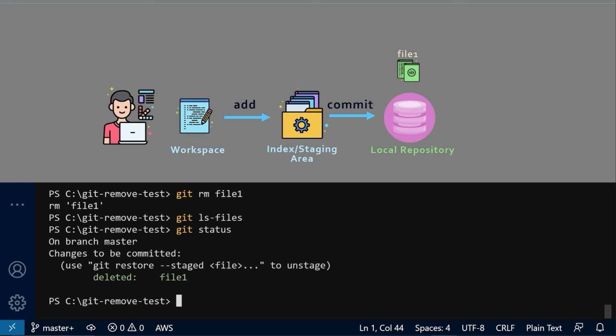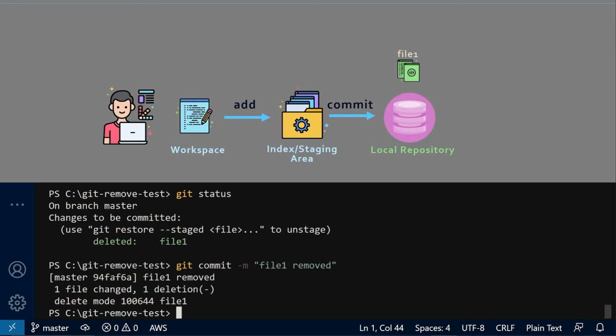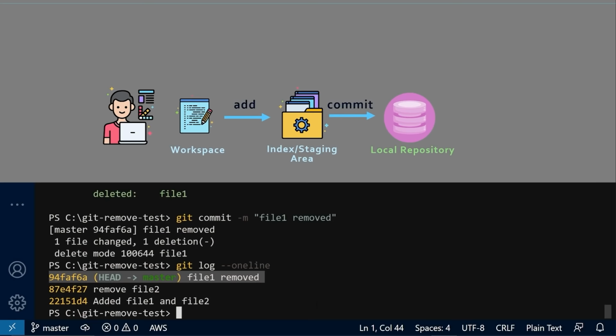It's also evident when you run git status, it shows that file 1 is deleted, but the changes still need to be committed. I'm going to run git commit. Alright, the file is deleted. If I run git log --oneline again, you can notice the commit for file 1 removal.